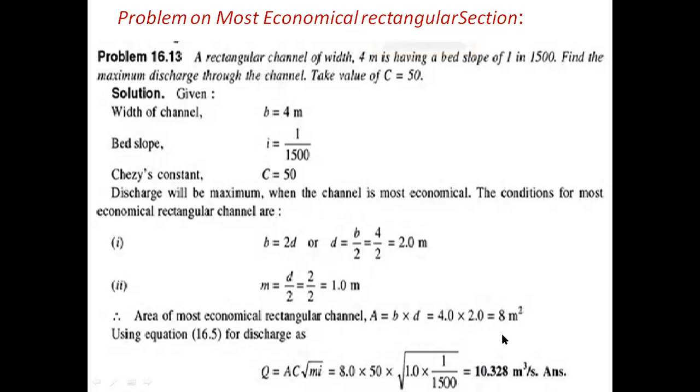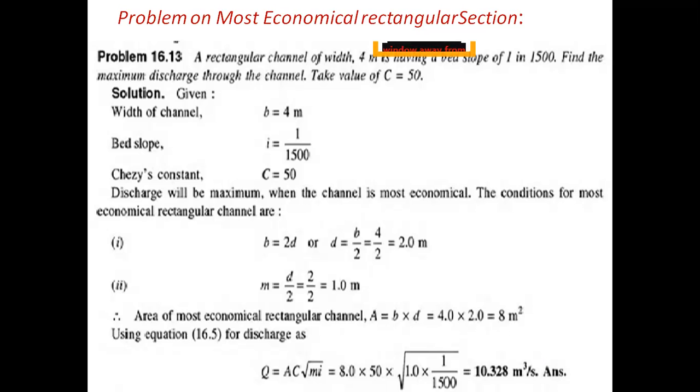10.328 meter cube per second. This is the maximum discharge of the channel which was asked in the question. How much will you get? 10.328 meter cube per second. This is the model problem on the most economical rectangular channel.